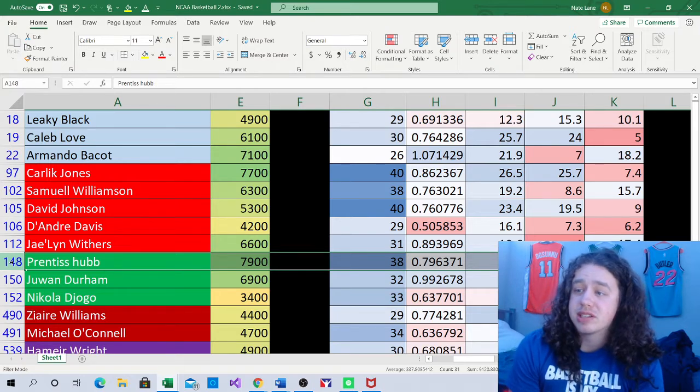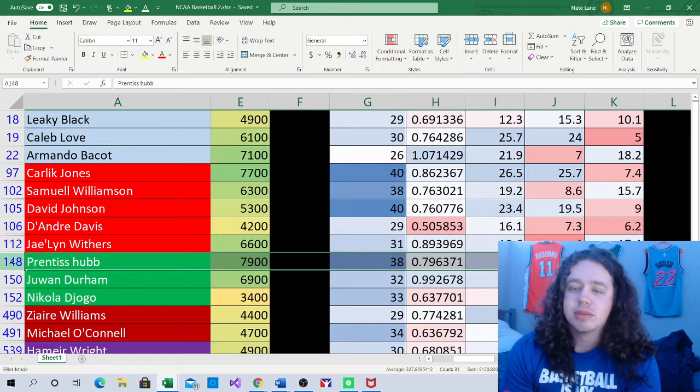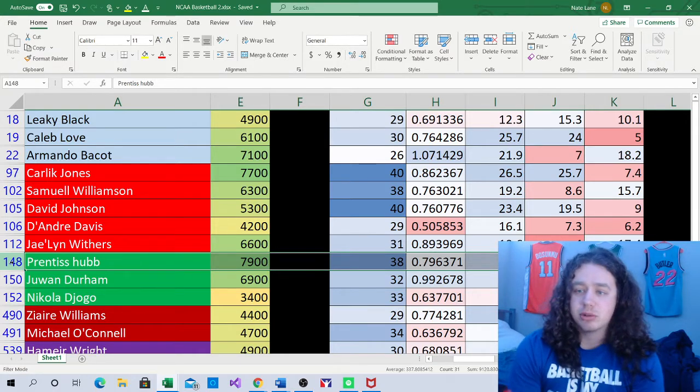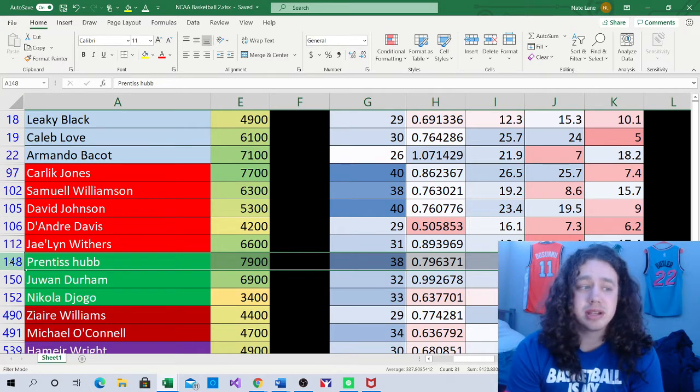Prentice Hub is $7,900. Gave him 39 minutes today. He has a usage rate of 25.5 and an assist rate of 31.5. He's been our best player all year. I expect him to have a good game here, in a big spot, big game here for Notre Dame. So I like Prentice Hub a good bit. He's definitely someone I want to get into a lot of tournaments. Probably don't want to go there for cash. I'd probably rather just pay 200 less for Carl Jones, to be honest. But Prentice Hub is still a good play.